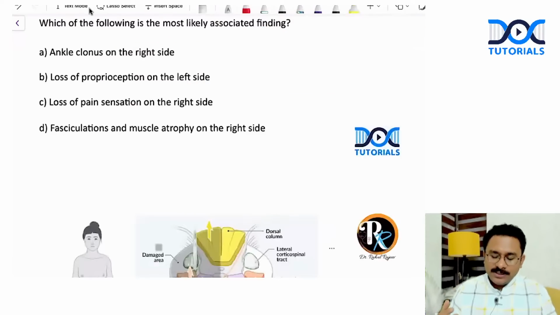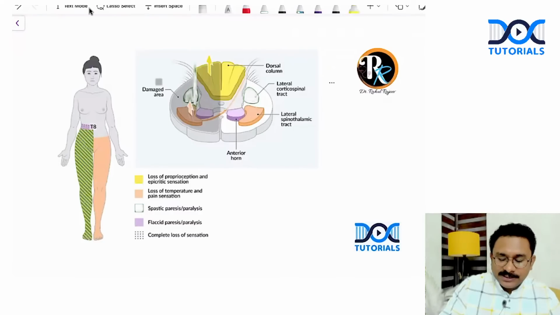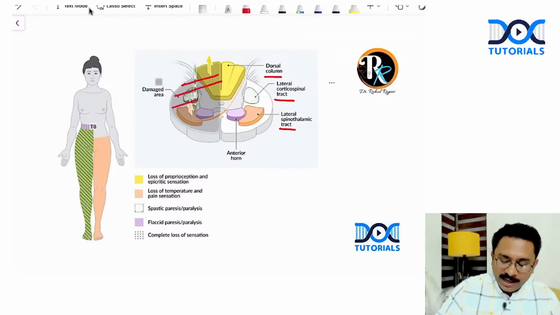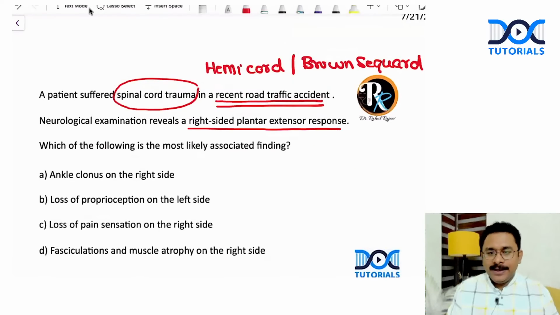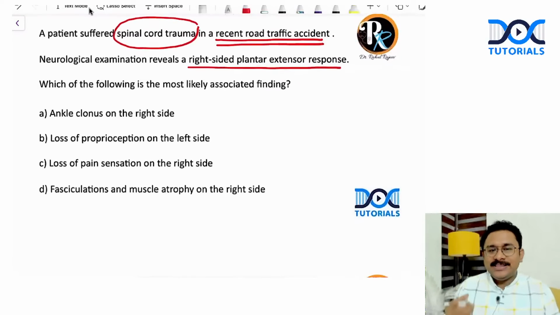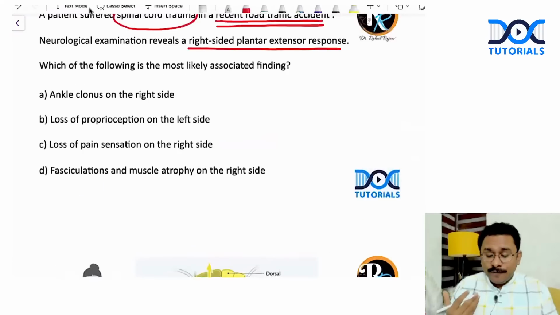Now, in Brown-Sequard syndrome, again, coming to a diagram that I've taught you in the class, certain tracts you have to be aware about: the dorsal column, the lateral corticospinal tract, the spinothalamic tract. So here there is damage involving one half of the cord, hemicord. When there is damage involving the corticospinal tract, you can have a right-sided extensor plantar, which means probably the patient has got a trauma to the right half of the cord, and that is why he is having an ipsilateral motor finding.